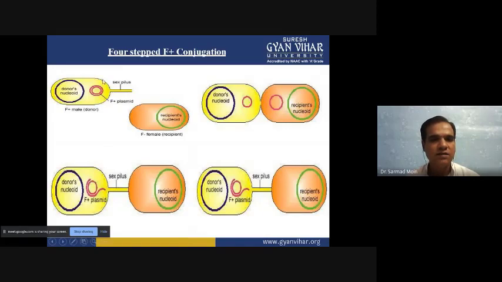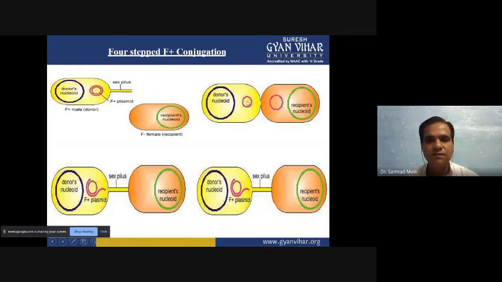So it is completed in four steps. First step, the F plus donor and F minus recipient come near, and through the sex pili, half of the F plus plasmid, a single strand, can transfer into the recipient organism.